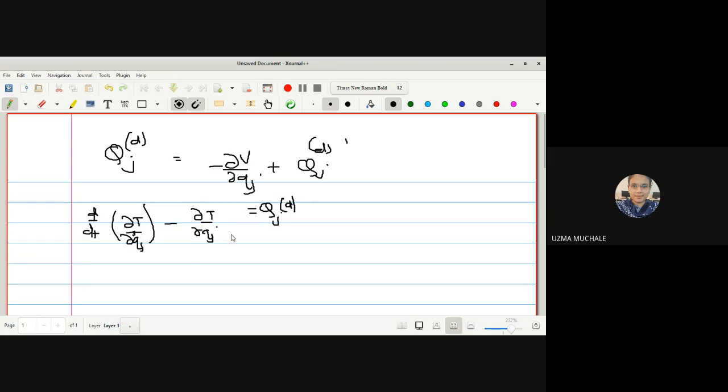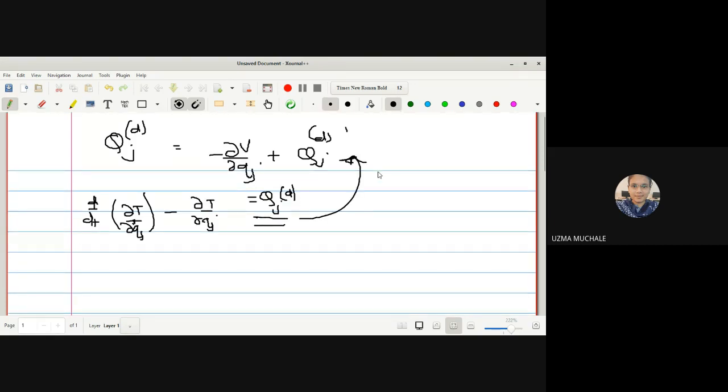Now here simply what we have to do is replace this Q_j^D from the equation we obtained in the last lecture, where we wrote Q_j is equal to F_i plus F_i^D, that is the dissipative force. That means the forces can be conservative as well as non-conservative, so a combination of conservative and non-conservative forces. With the help of that we have derived this equation.